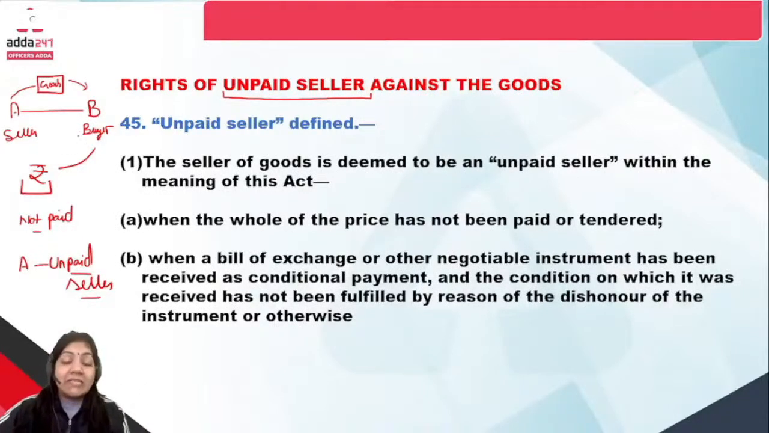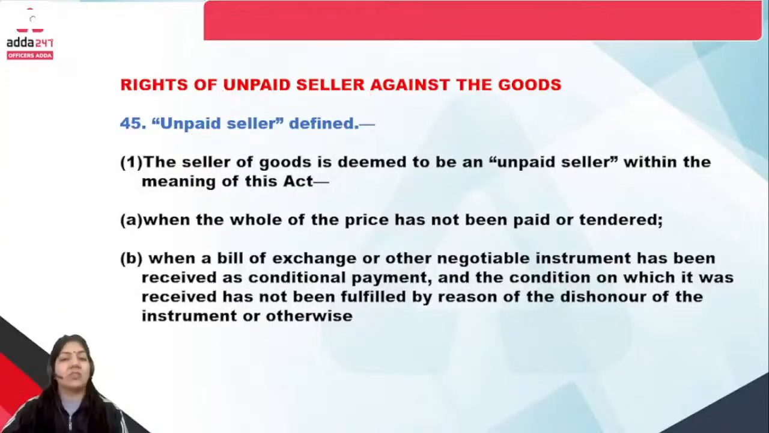Now see, Section 45 talks about the definition of unpaid seller, and in this class we have to discuss the rights of the seller. The sections which relate to the rights of the unpaid seller are important. The definition is simply given in Section 45. Now, what is the definition of unpaid seller in the Sale of Goods Act? The seller of goods is deemed to be an unpaid seller within the meaning of the Act.